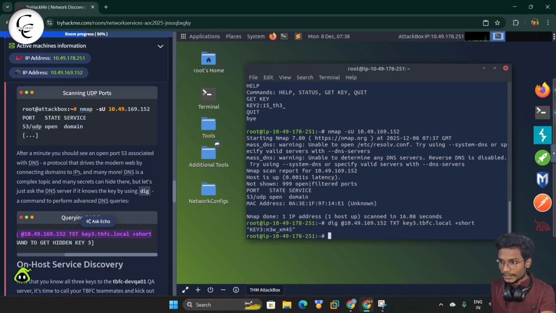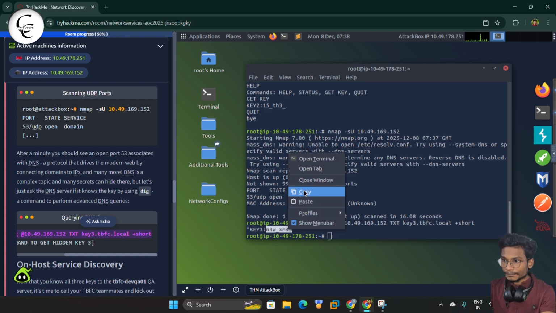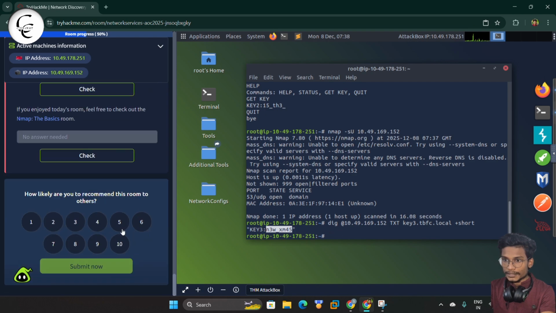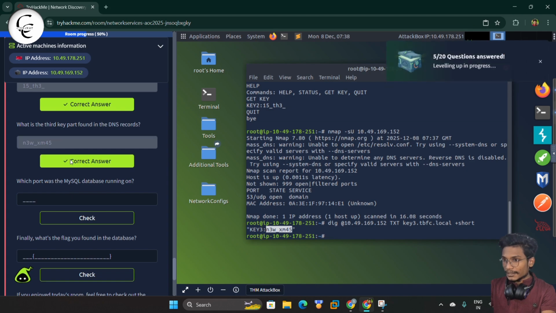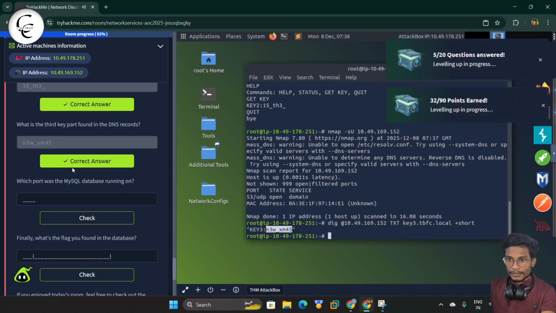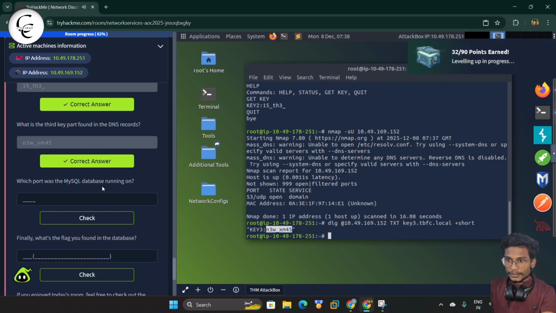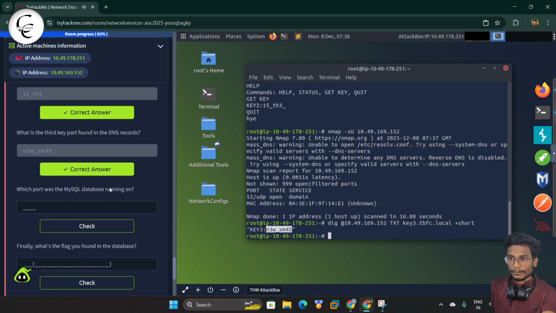So let's copy the command and we'll paste and give enter. So guys, here you can see we have the third key that was hidden inside the UDP. So I will simply copy that and paste it here and give a check. So guys, now we will move to the next question. Which port was the MySQL database running on?